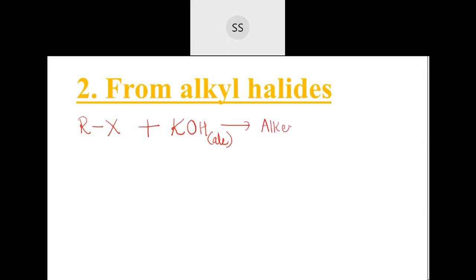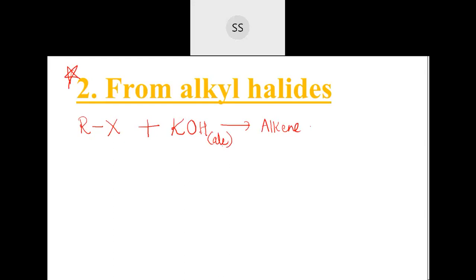Alkene will be the major compound. Okay, this is again one more important reaction, from alkyl halide. So this is how we are going to prepare now. Alkyl halide is taken, made to react with alcoholic potassium hydroxide. Now alcoholic potassium hydroxide is a stronger base. This is also a good base, no?